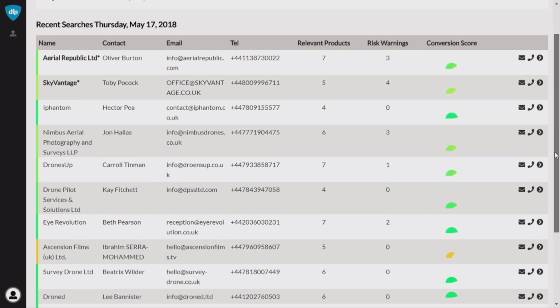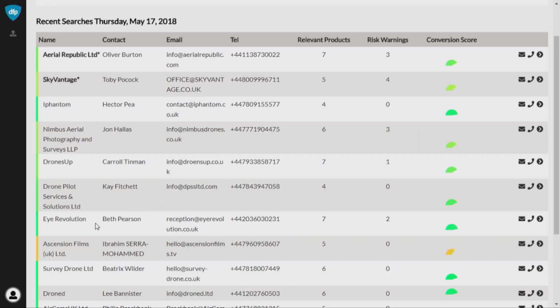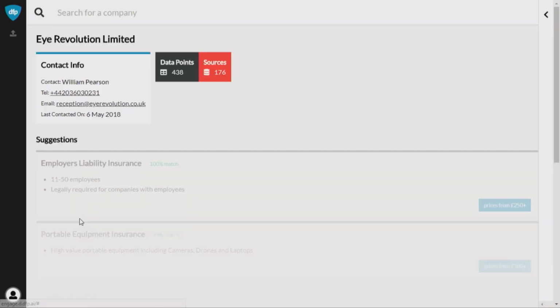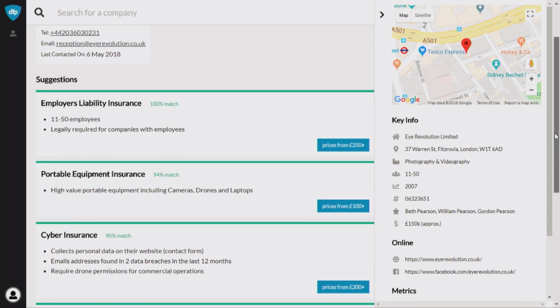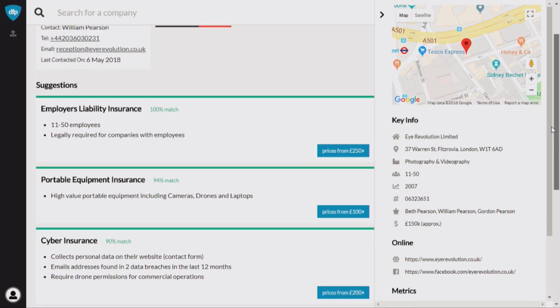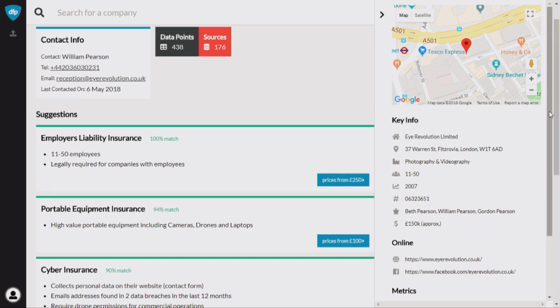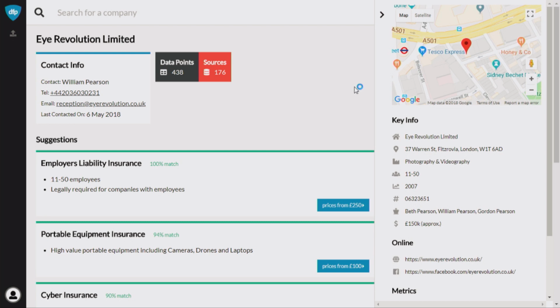So as a broker, if you're sending us a list of your clients and you know what you've sold to them already, we can identify cross-selling opportunities to tell you how you can help them in more complete ways for every single company in your database. All this put together means that you have a clearer view to a cross-selling distribution strategy. And if you're a junior broker, you can get up to speed on your book of business much, much faster using our technology. After you've uploaded it, we can also track it over time to see how changes in your book of business continue to give you new opportunities for cross-selling and upselling.